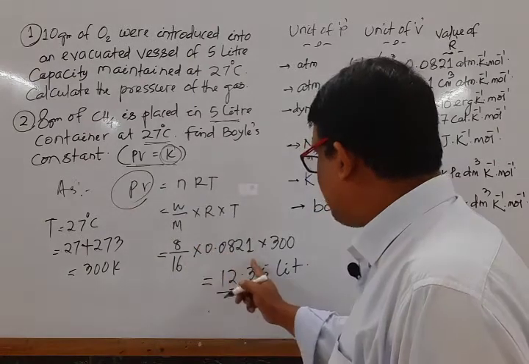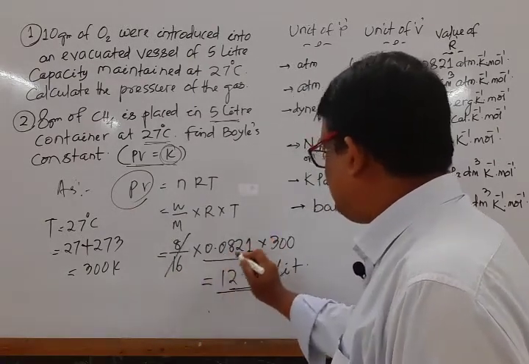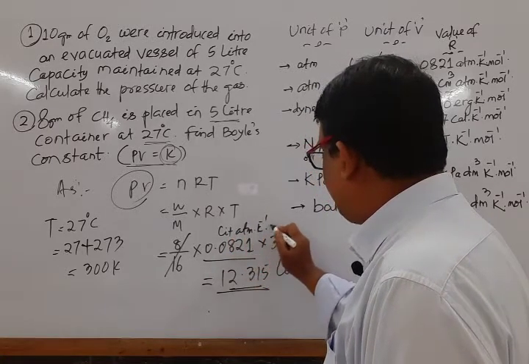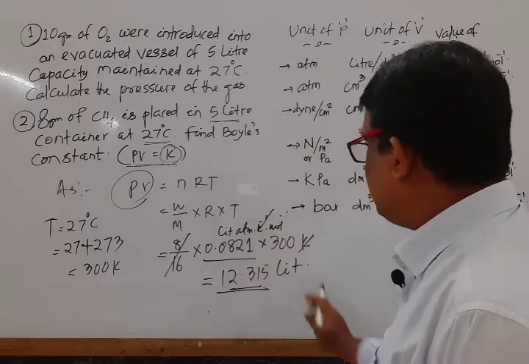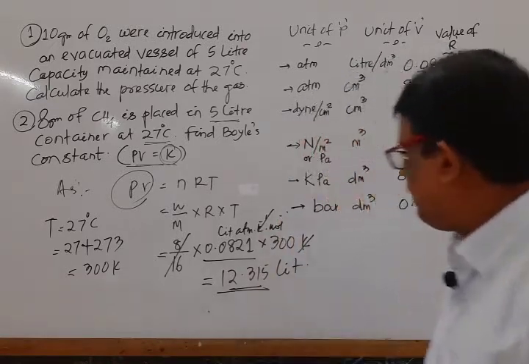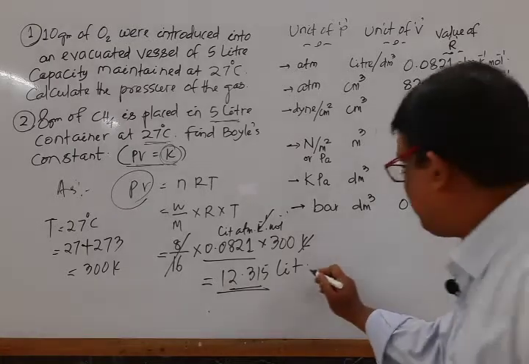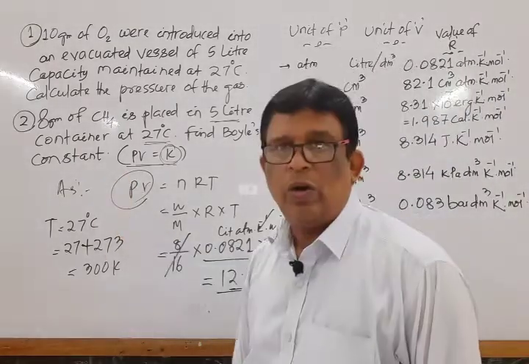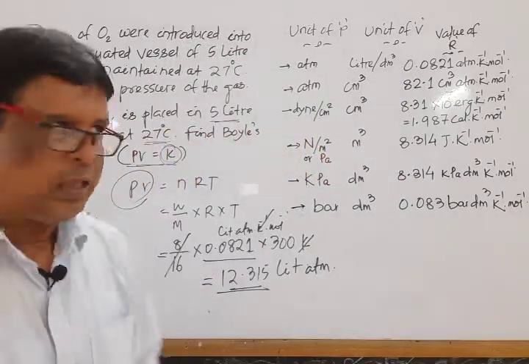The unit is liter atmosphere per Kelvin per mole, times Kelvin, so Kelvin cancels. So the value is 12.315 liter atmosphere. This is the value of Boyle's constant. Okay, next, move to another one.